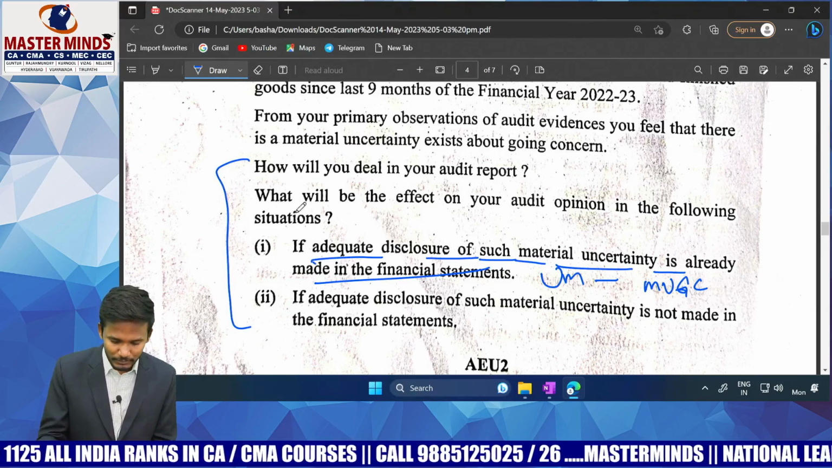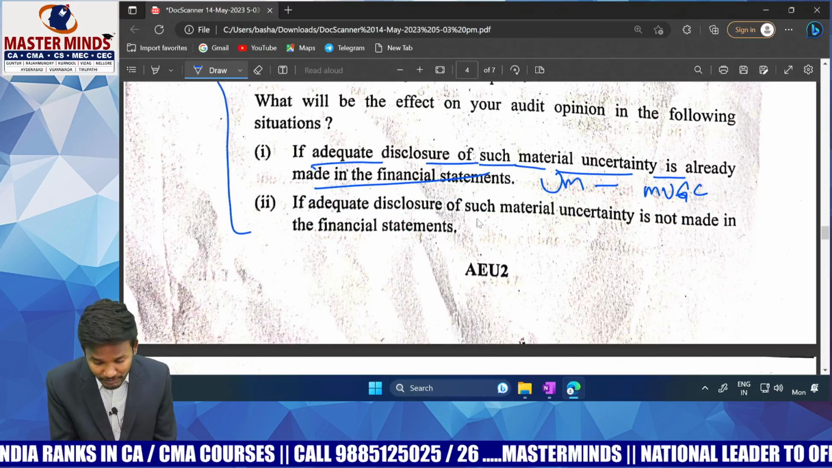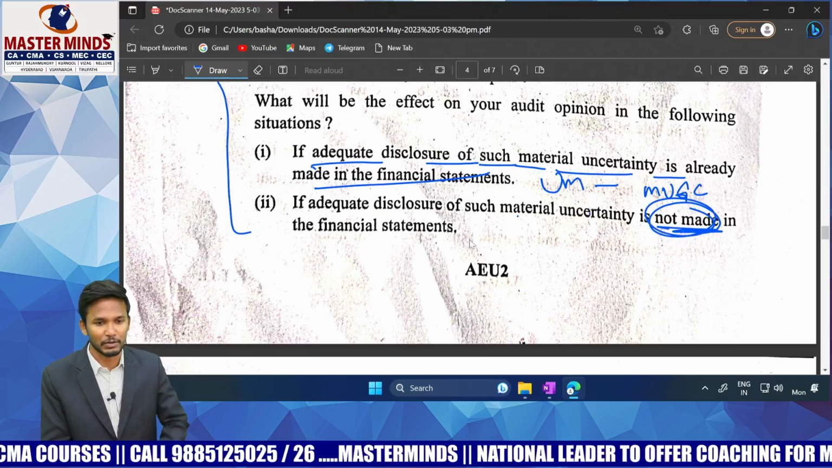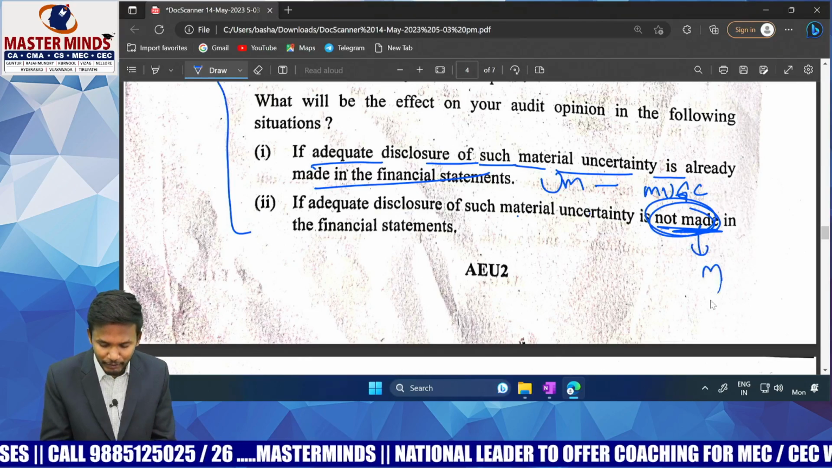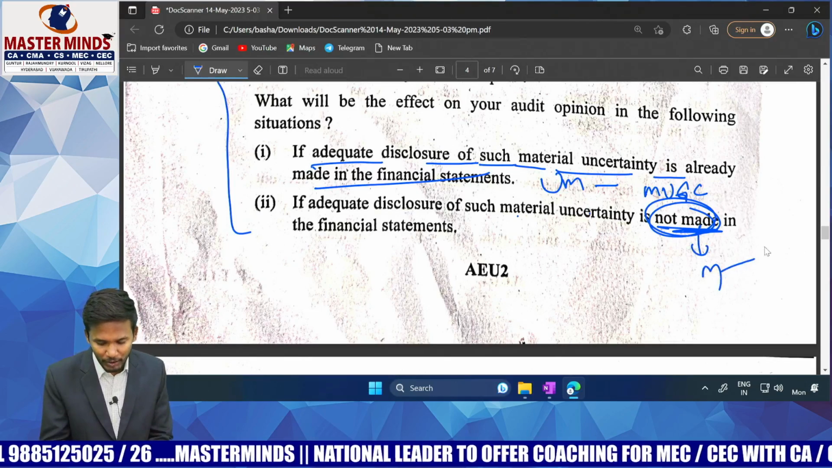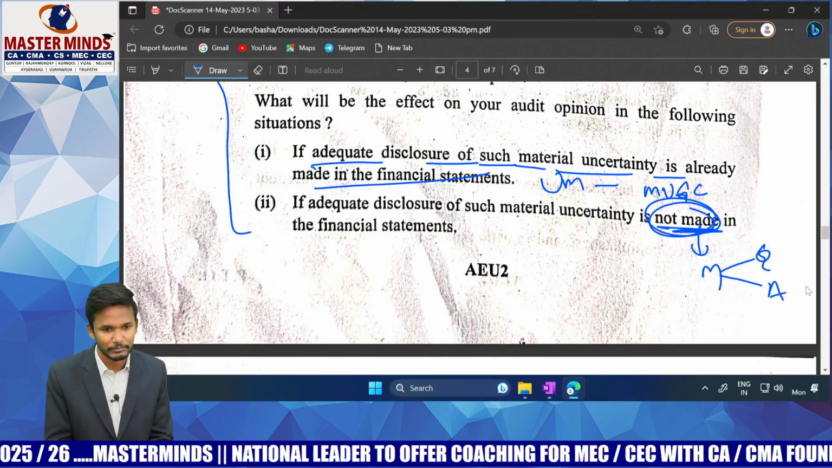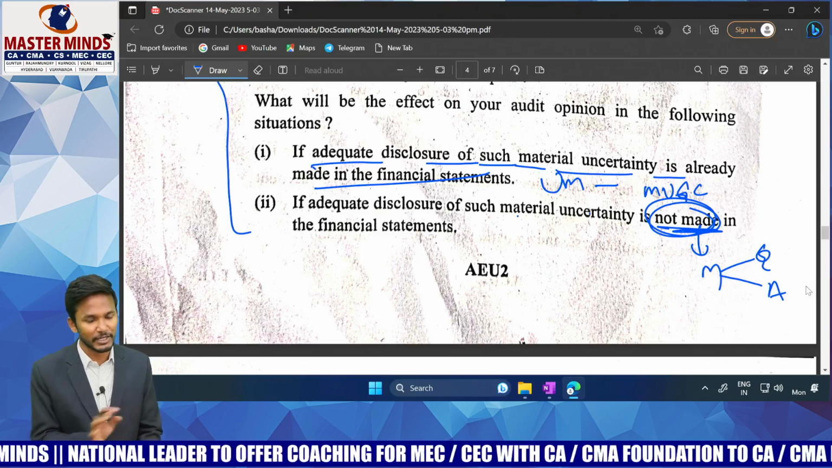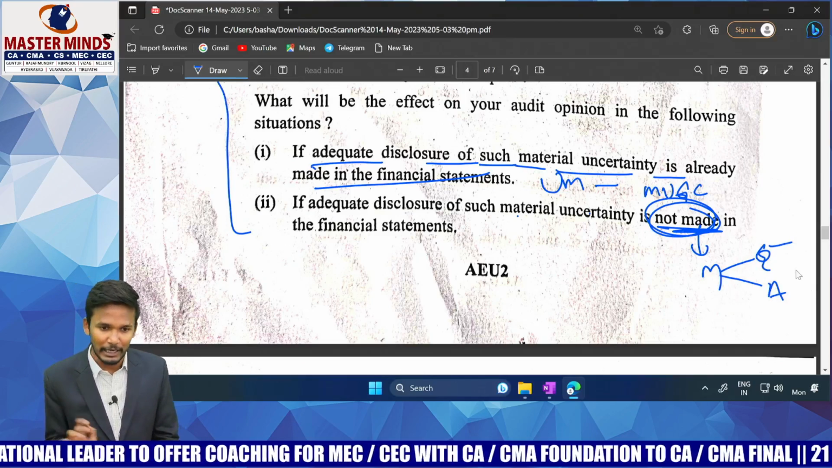Okay. Next one. If adequate disclosure of such material uncertainty is not made, meaning the company is not disclosing the fact, obviously you will go for a modified opinion. That modified opinion may be qualified or adverse. It might not be a disclaimer. Why? You have evidence here. When you have evidence, it doesn't become a disclaimer. It becomes qualified or adverse.